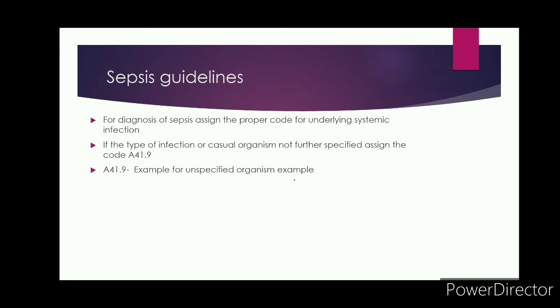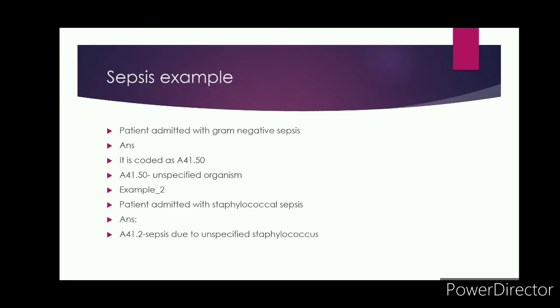A patient is admitted with gram-negative sepsis. So, the code is A41.50, which indicates gram-negative sepsis unspecified. I'll give you another example. If a patient is admitted with staphylococcus sepsis, the code should be A41.2, which means sepsis due to unspecified staphylococcus.